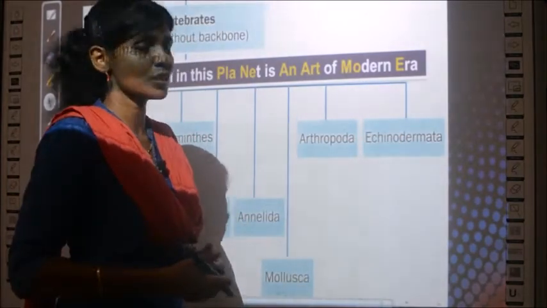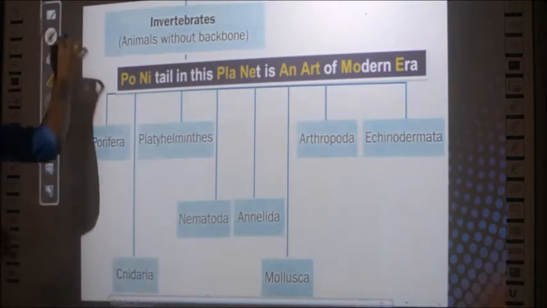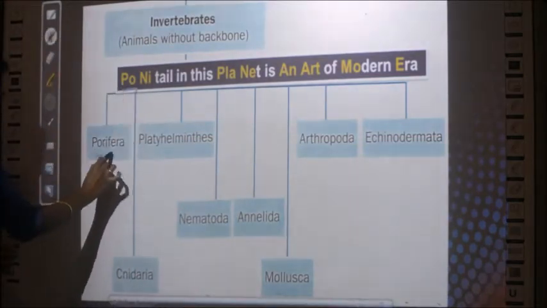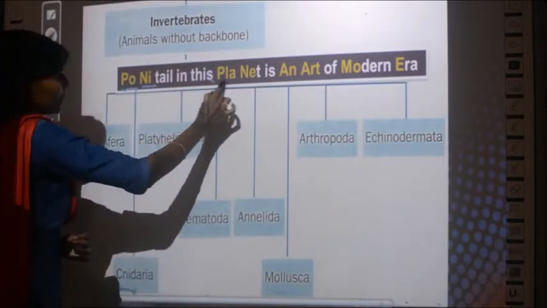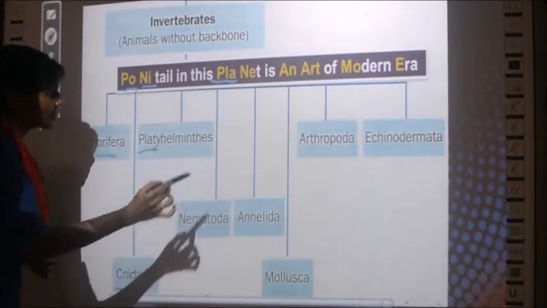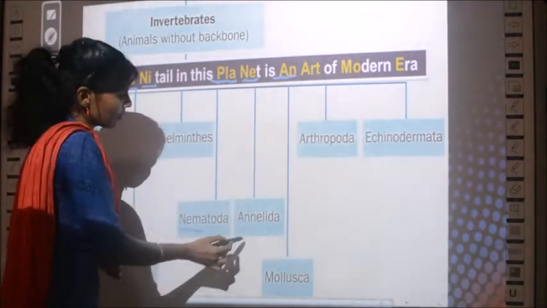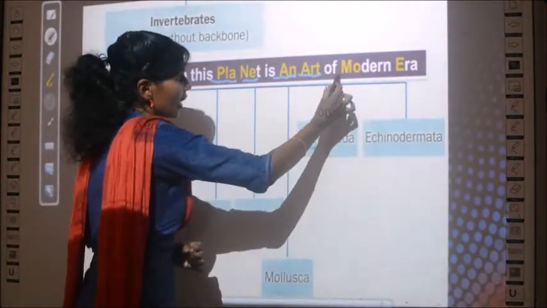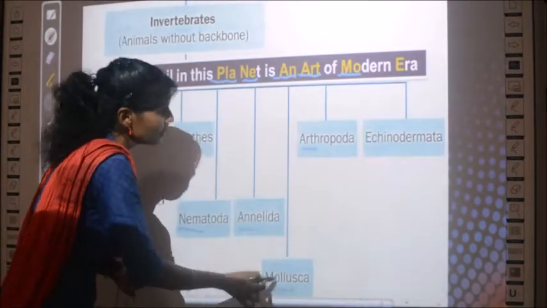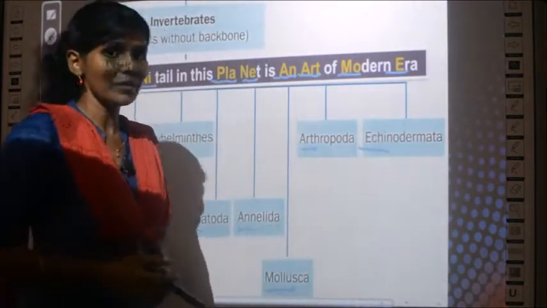So PO for Porifera, NI for Cnidaria, PLA for Platyhelminthes, NE for Nematodes, AN for Annelids, ART for Arthropoda, MO for Mollusca, and E for Echinodermata, which we studied in the previous class.